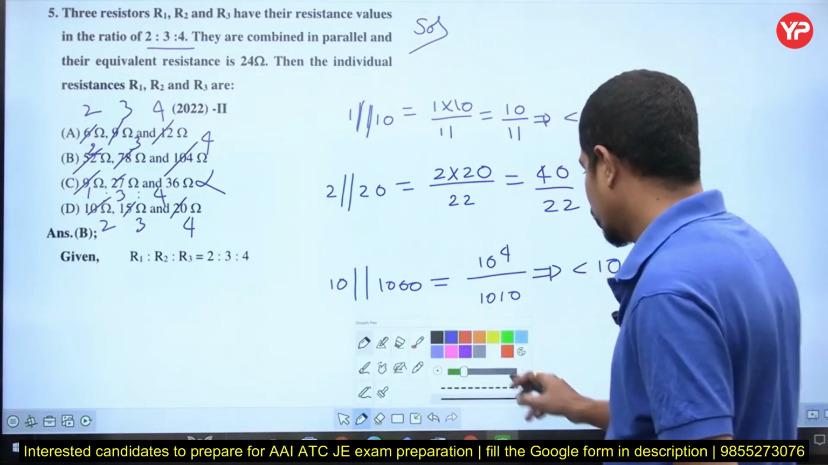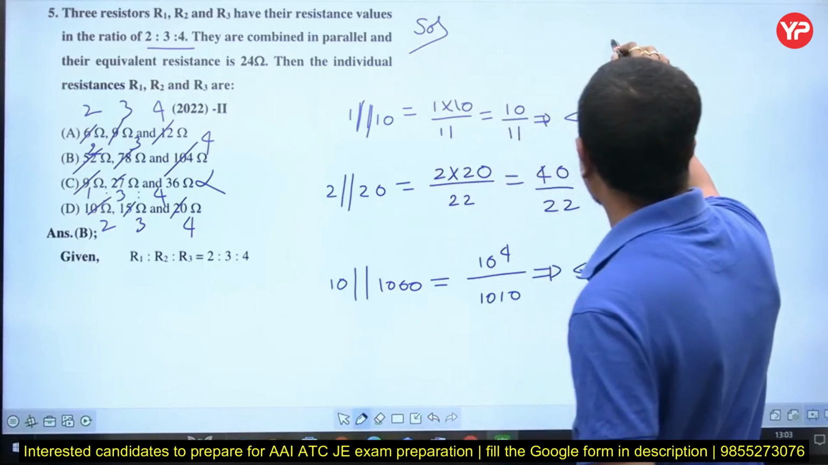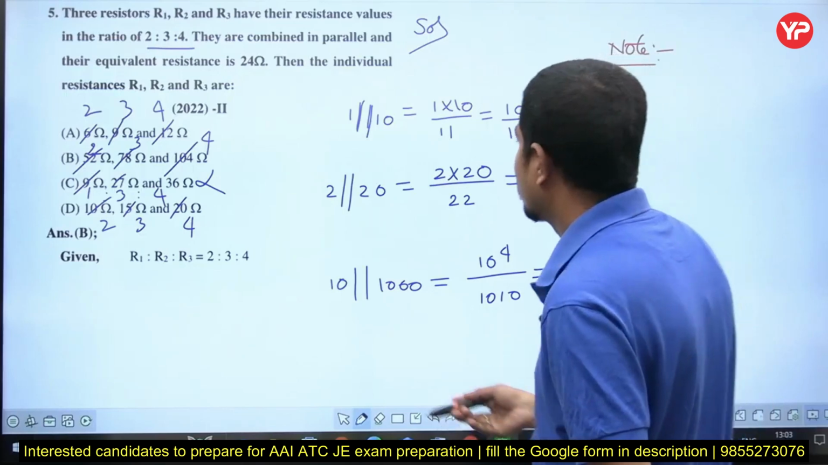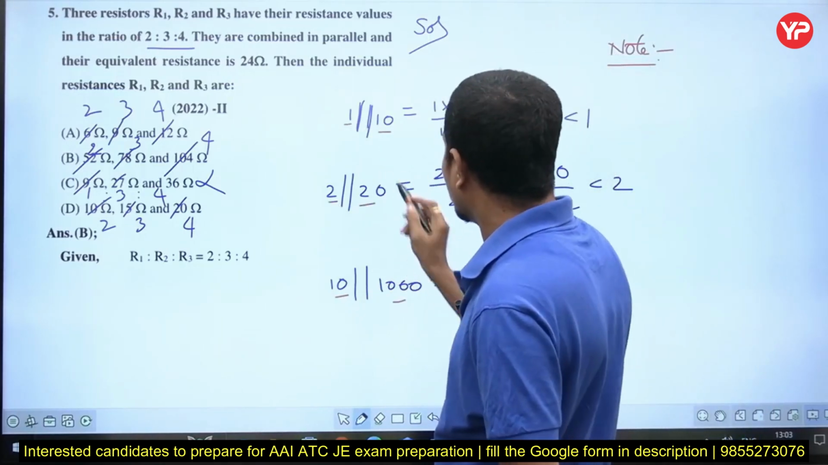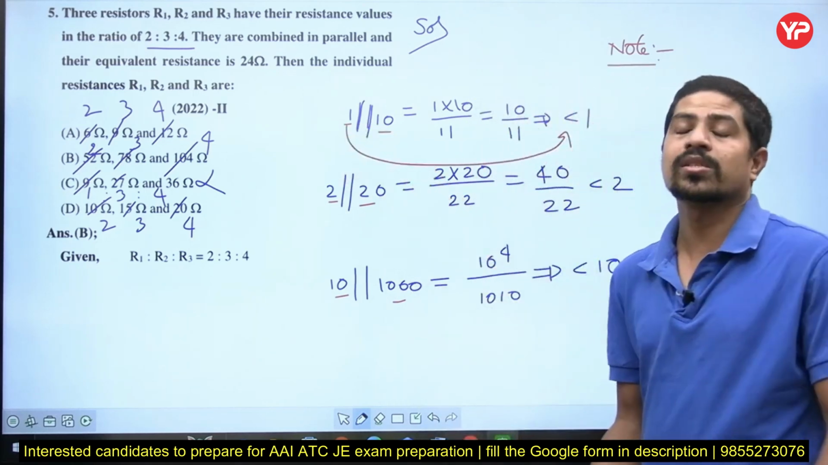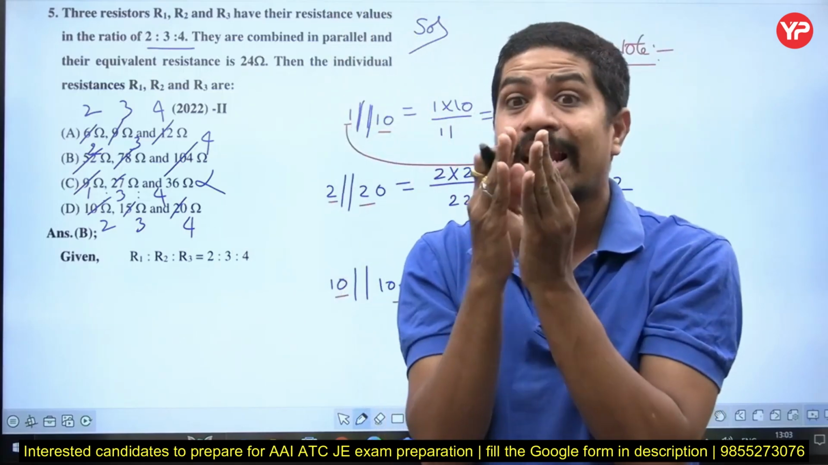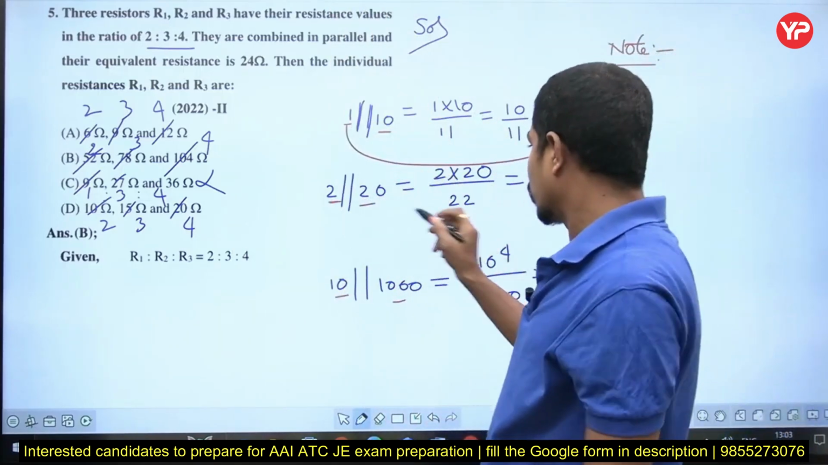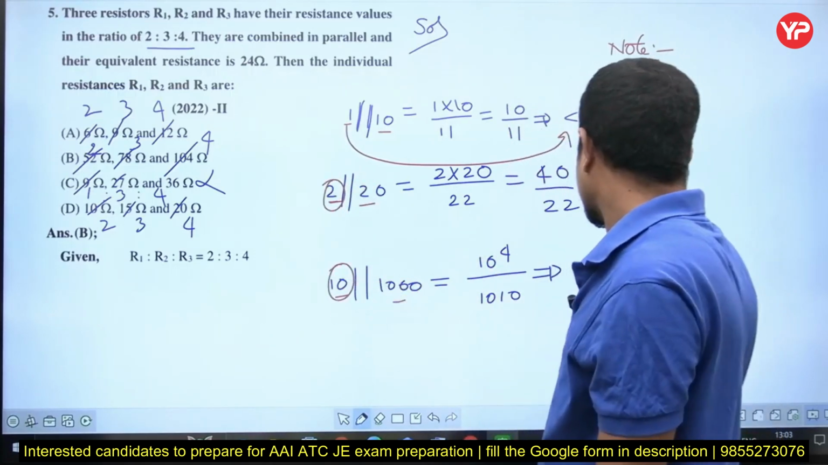What is our observation? Let me give the observation, then I will give the note point. One big resistance, one small resistance: the resultant will be less than that of the small resistance. So the resultant resistance in a parallel combination will be less than that of the smallest or least resistance. Here it is less than 2, the least value is 2, so the answer is less than 2. Least value is 10, answer is less than 10.